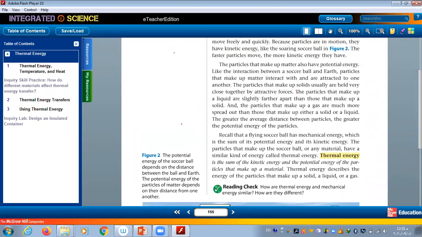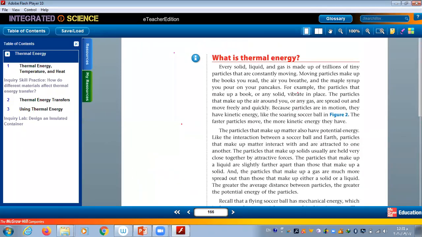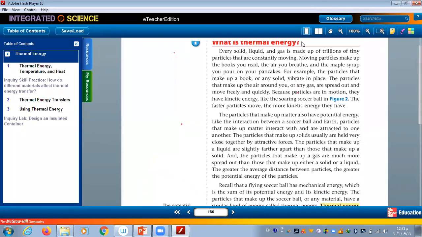Okay, I want someone to read and to highlight just important points here. I want to read.